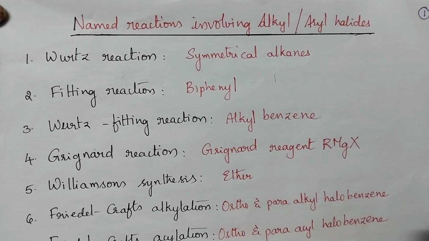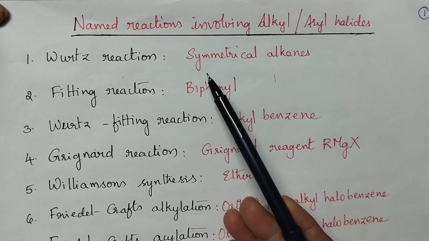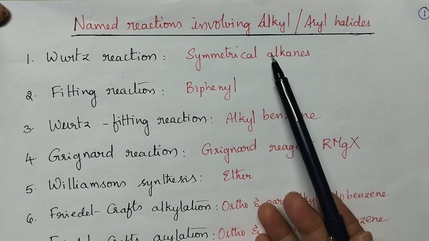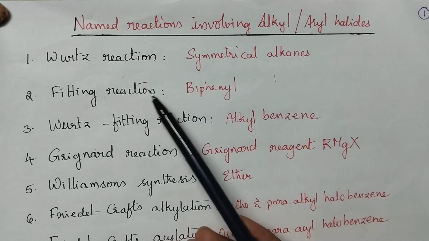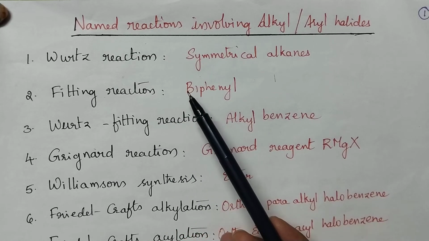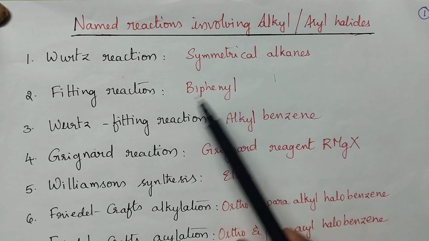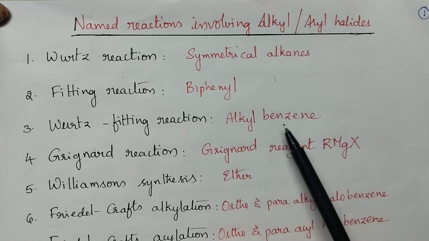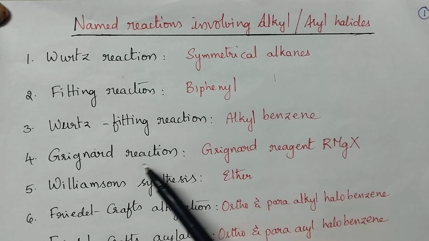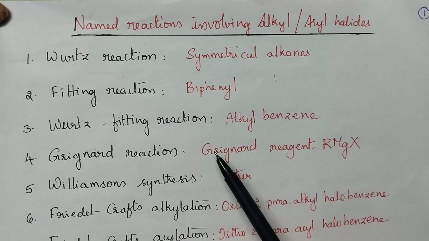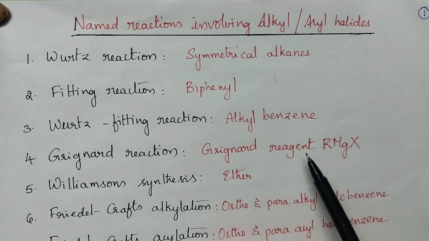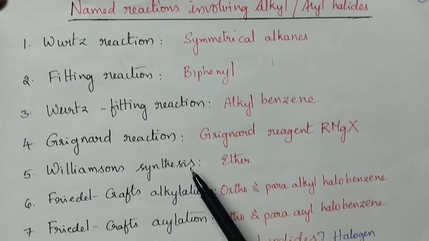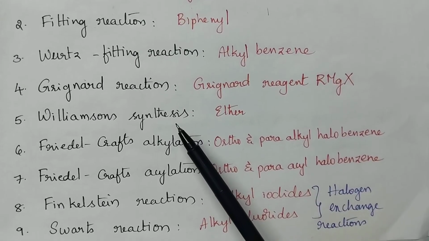As we all know, the Wurtz reaction is highly useful for the preparation of higher symmetrical alkanes. Coming to the Fittig reaction, it is useful for the preparation of biphenyls. The Wurtz-Fittig reaction involves the preparation of alkyl benzenes, whereas the Grignard reaction involves the preparation of Grignard reagent. Coming to the Williamson synthesis, it is highly useful for the preparation of ethers.